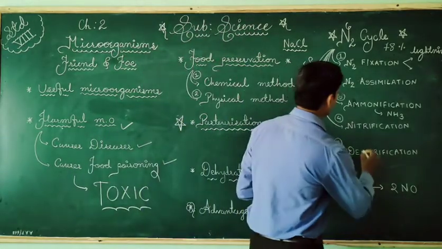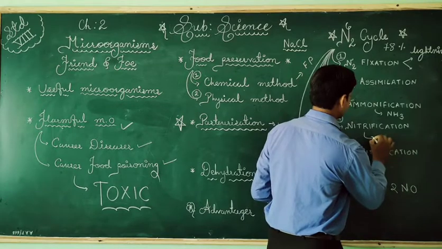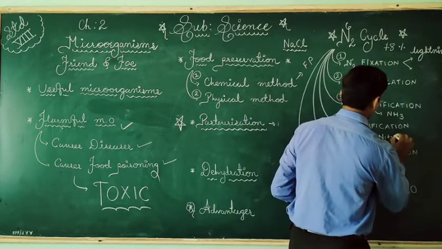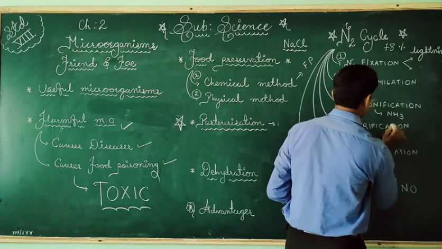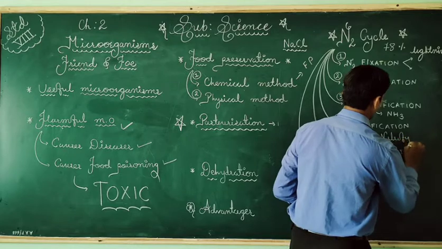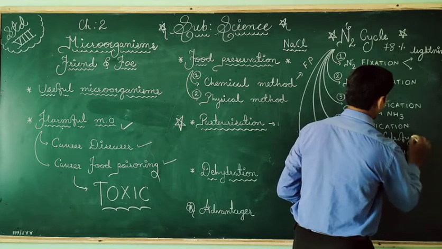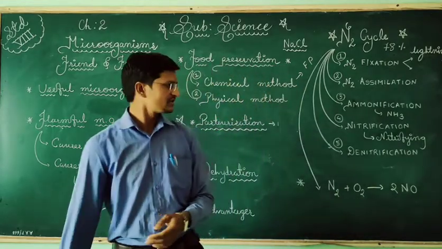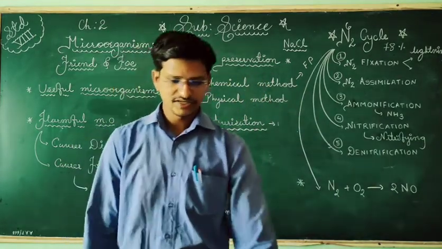So nitrification is done by nitrifying bacteria.